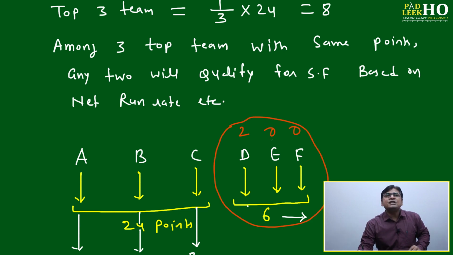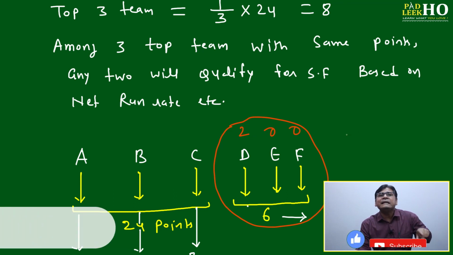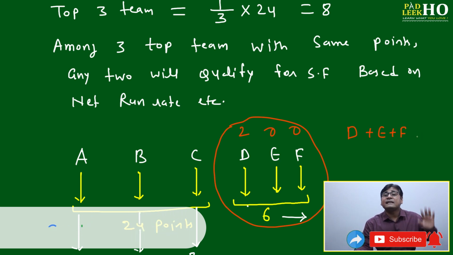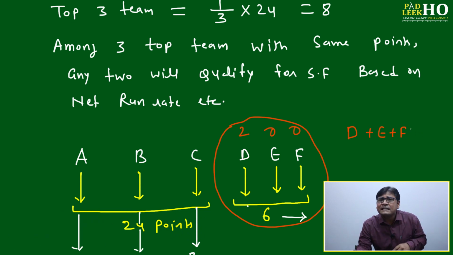Means the sum of the points gained by D, E and F should be 6. That cannot be less than 6. Can it be greater than 6? It can be, but not less than 6. Maybe D wins against C and D wins against B, then D will get more points compared to A or B, and the position of D may change. Combined they can get more than 6, the possibility is there, but they cannot get less than 6. In the ideal scenario, minimum they will get 6 points. Means you have to distribute minimum 6 points among these 3 teams.